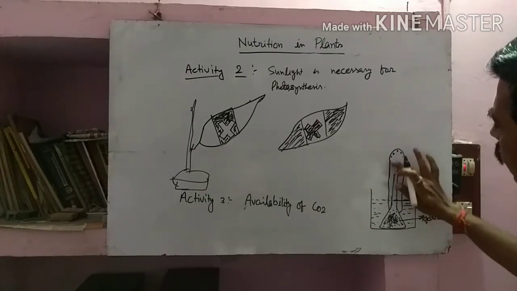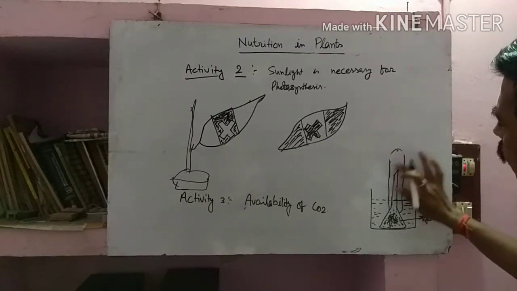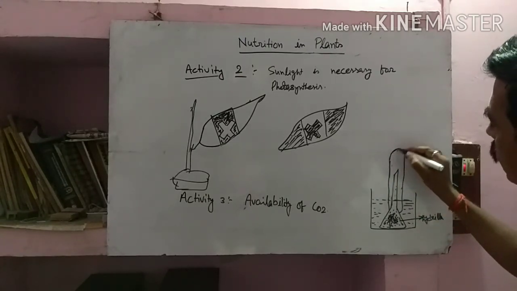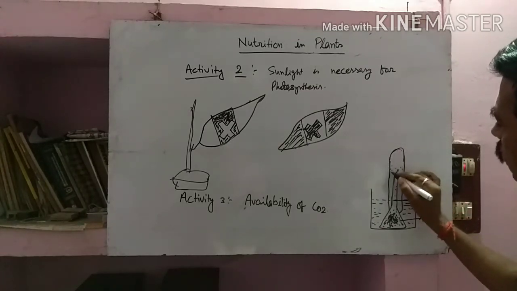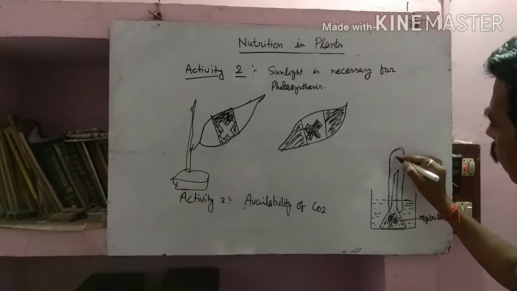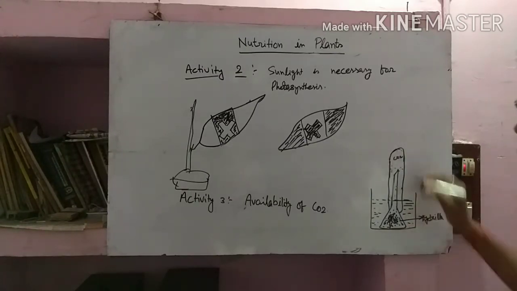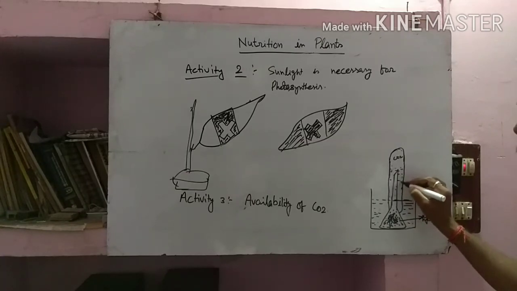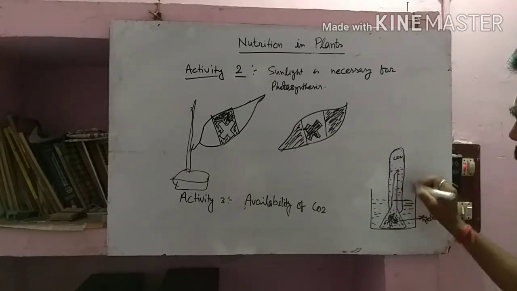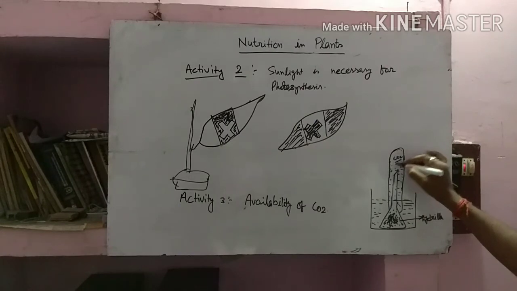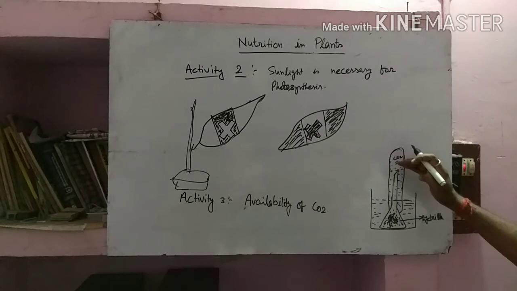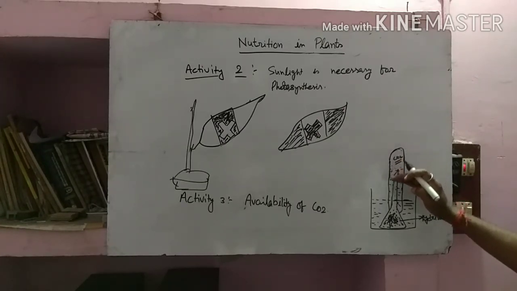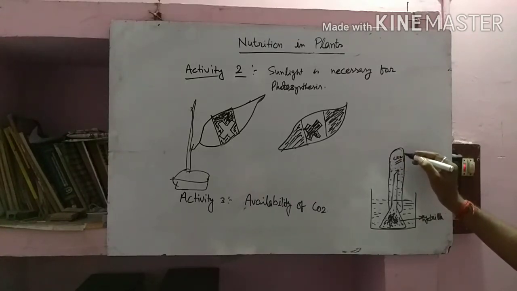If you fill that completely with water, and this tube is also filled with water, you will find that the water level is reduced slightly, and this part is filled by which gas? Carbon dioxide. This part is also water, so this part is going to release carbon dioxide. After some time you will see that the layer of water goes down gradually, and this part will be filled by carbon dioxide.